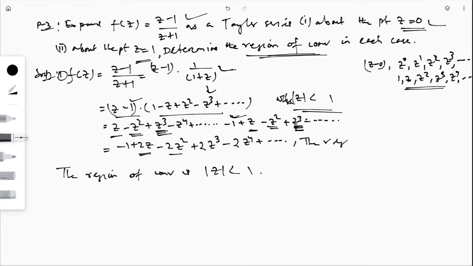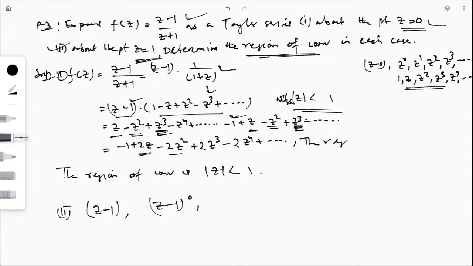Okay. Now we'll go to the next bit. This is saying about the point z is equal to 1. So the second one, about the point z equal to 1, means all these things will be non-negative powers of z minus 1. So what are the non-negative powers of z minus 1?